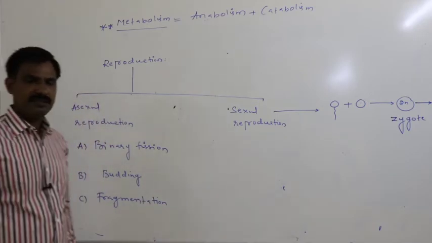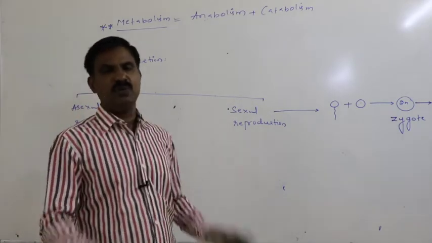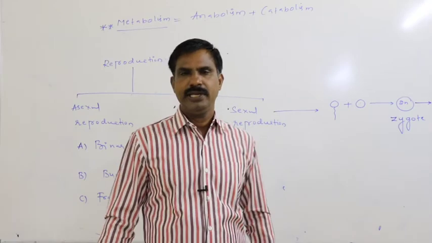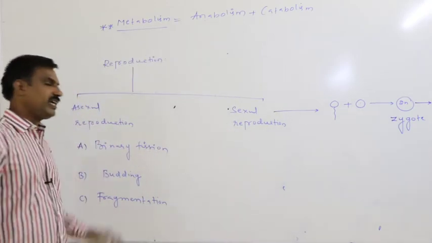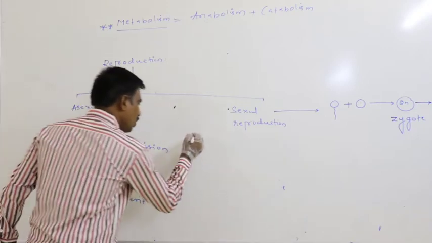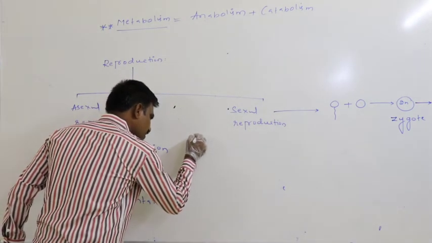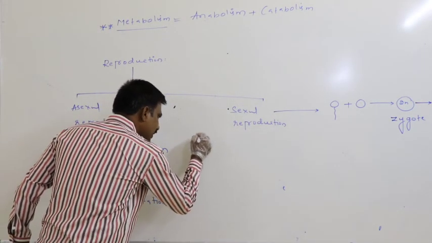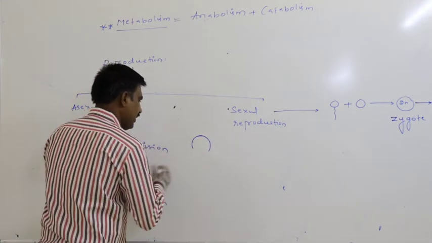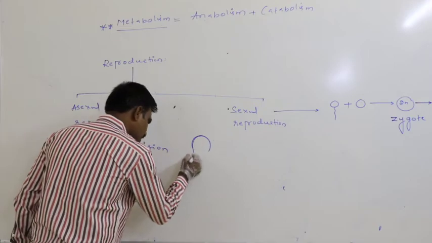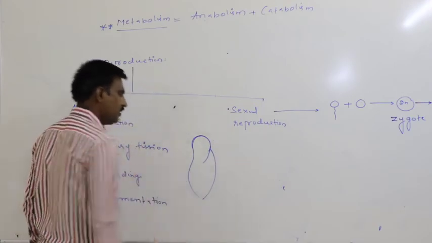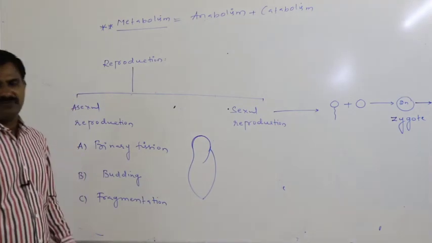Specifically, in protozoa, binary fission type of asexual reproduction appears. What does binary fission mean? If the single parent gets divided into two equal daughters, then that is said to be binary fission.